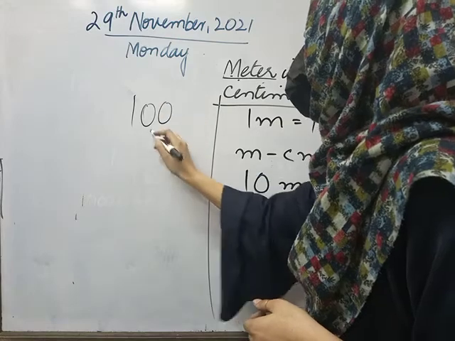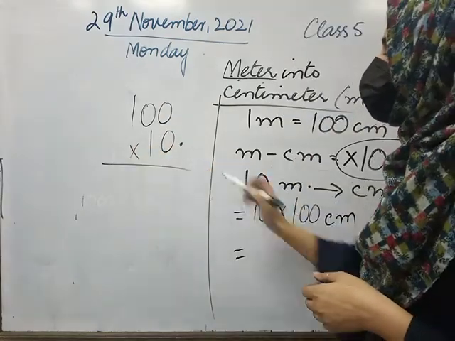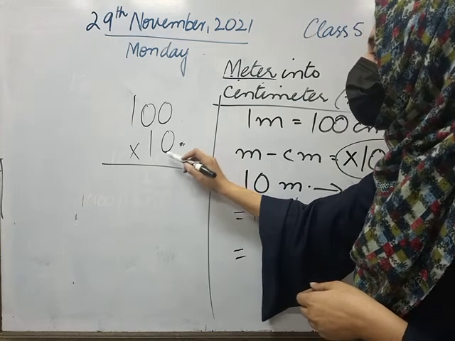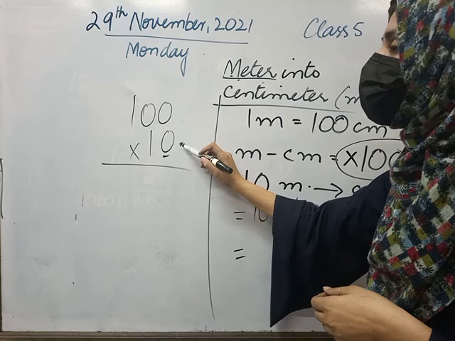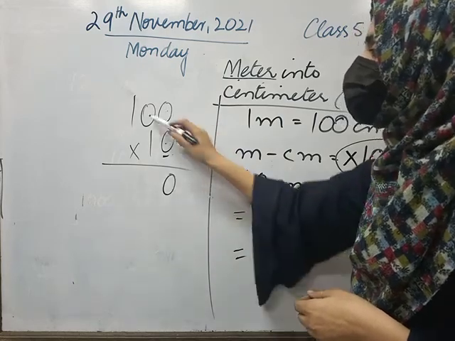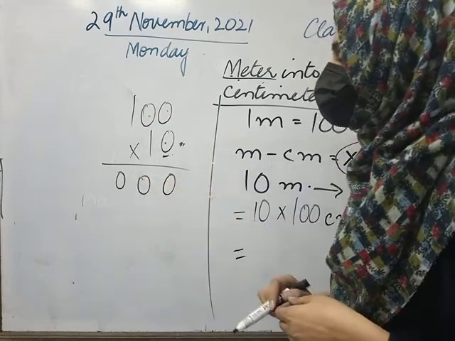Now in the end I am going to multiply 10 by 100. So 100 into 10. I am going to multiply from here, which is the rule of multiplication. Now the first digit from the right side is 0. 0 times 0 is 0, 0 times 0 is 0, 1 times 0 is 0.